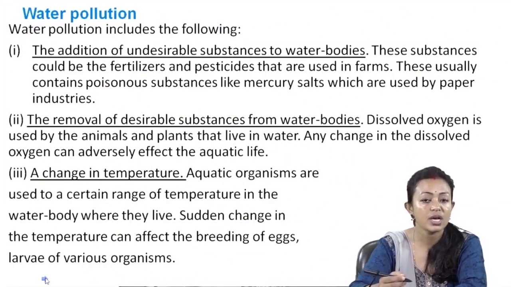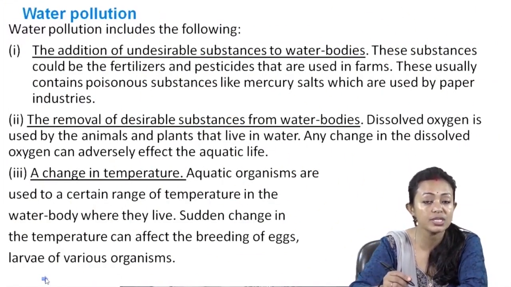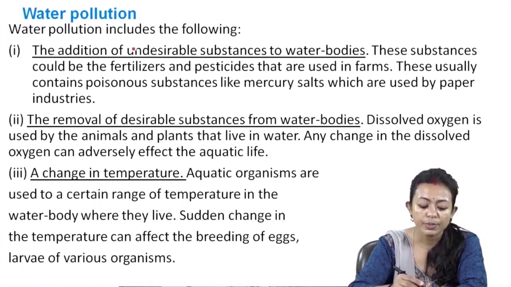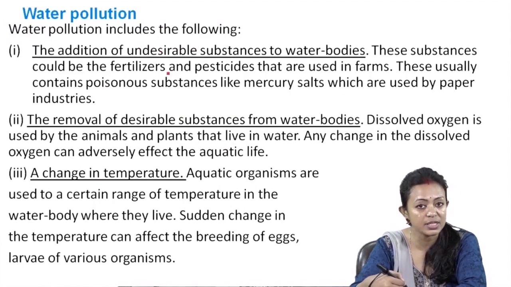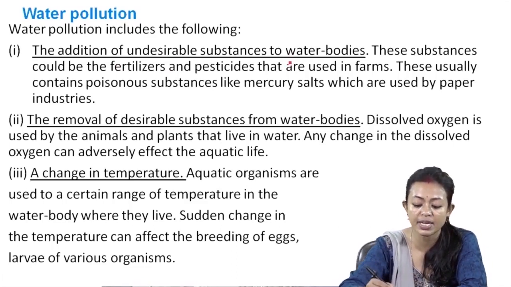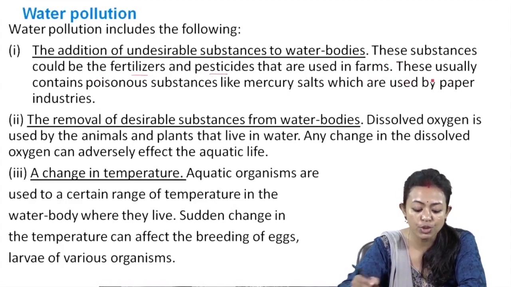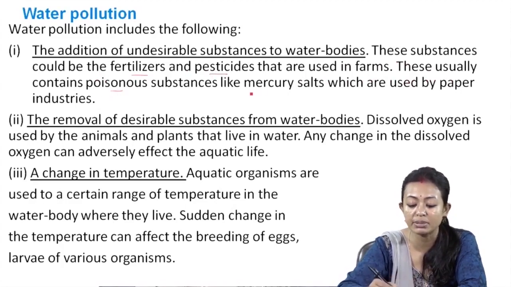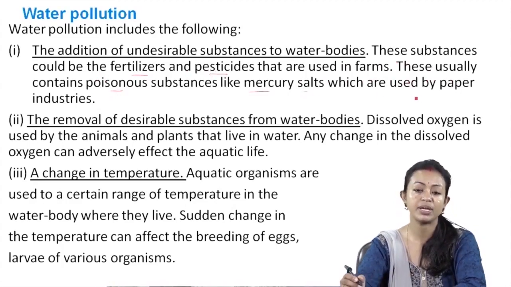Now the question is how these water pollutions are being caused. Water pollution includes the following. There we have certain different points which explain why these water pollutions are being caused. The addition of undesirable substances to water bodies leads to water pollution. These substances could be fertilizers, pesticides that are used in farms. These usually contain poisonous substances like mercury salts which are used by paper industries.